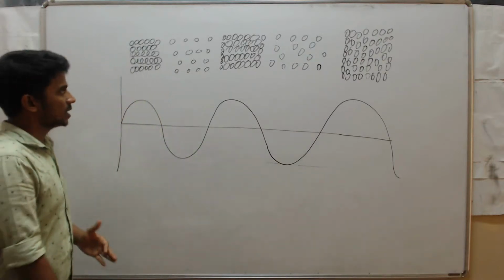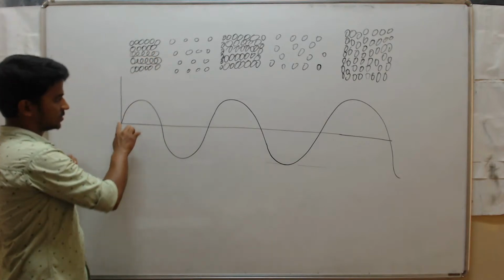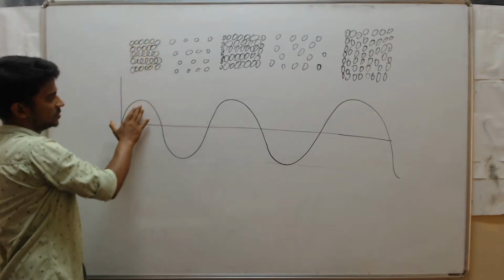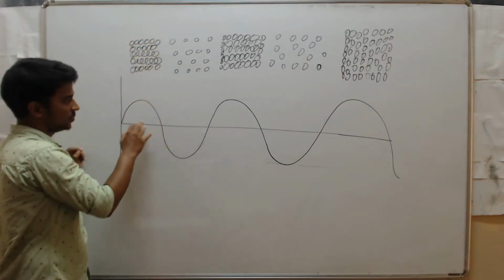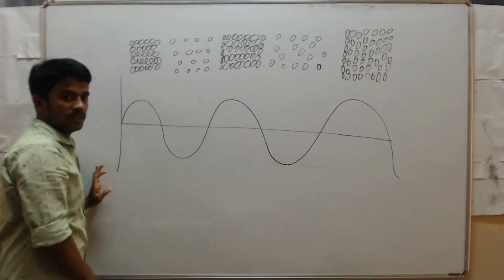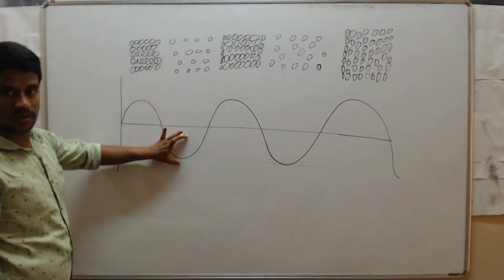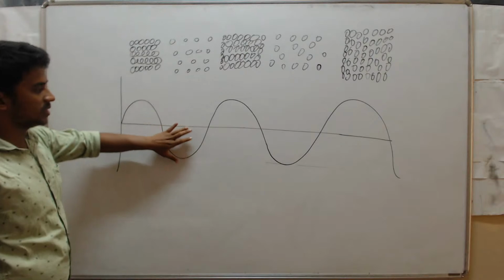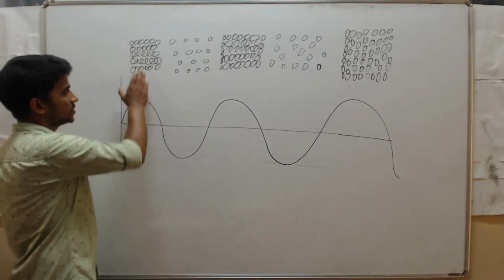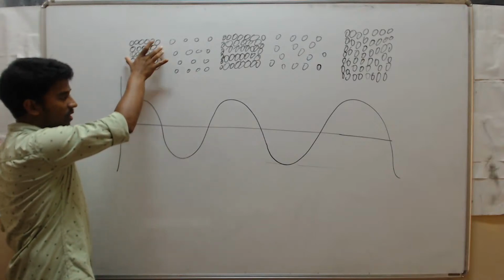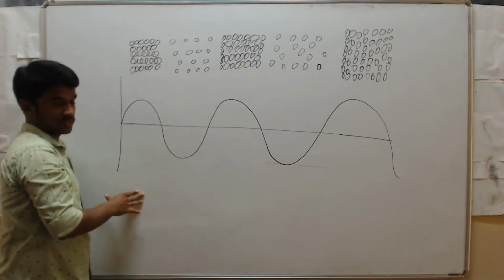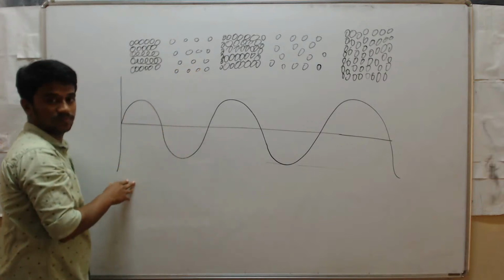Graphically, we can represent this like this. This is a wave, and we call this crest and trough. The length and height of the crest are equal to those of the trough. We represent compressions in the crest, and we represent rarefactions in the trough.